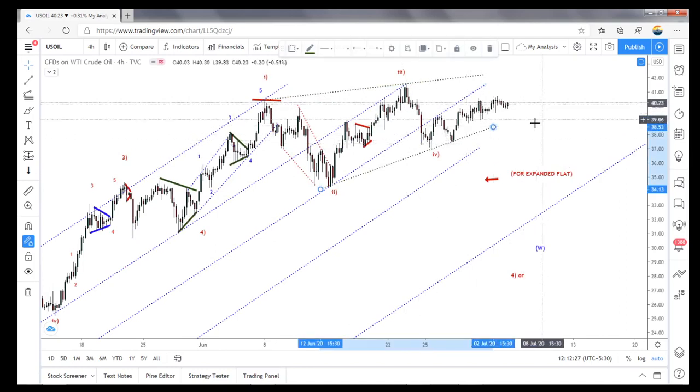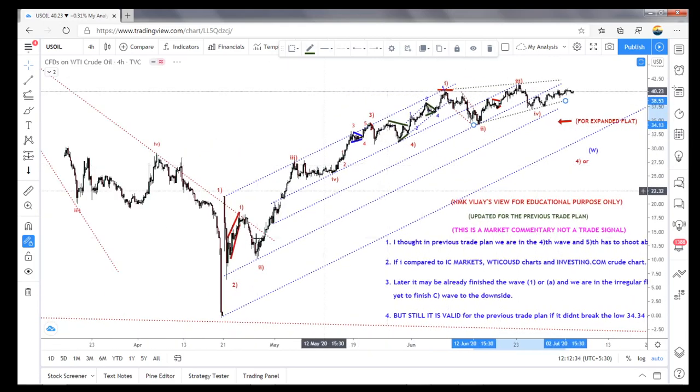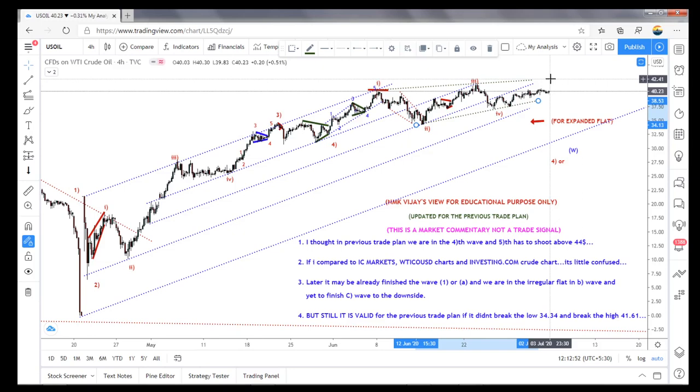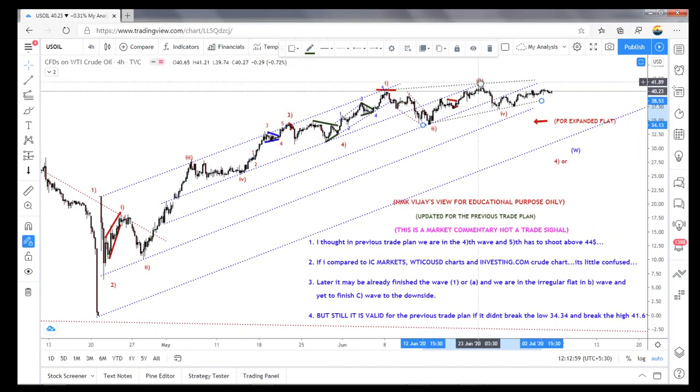It's very confusing here. That is why I exited my position at break even. If it is a B, C has to fall, because the bigger one ended here, it may end here. So A, B, C has to come to the 24. In that confusion only. Anyway, if it goes to that 42.5, I'm not so confident to take my position here, and at break even I need not lose anything. So that is why I exited.